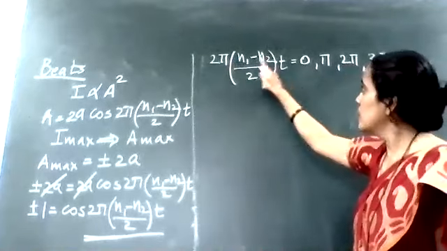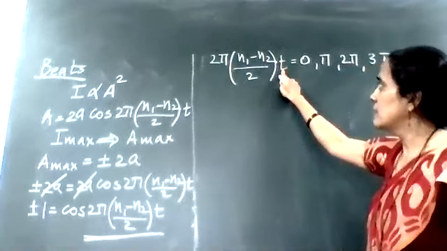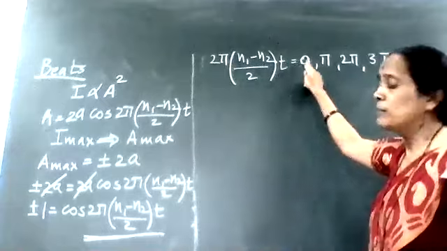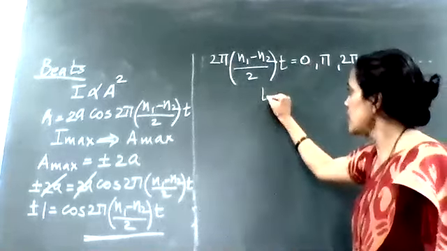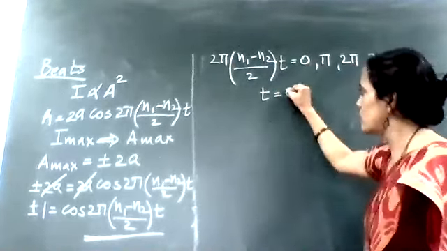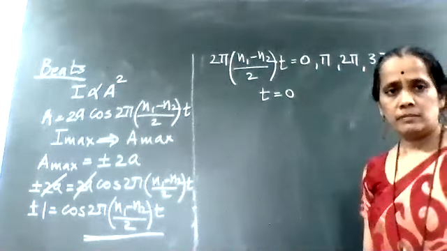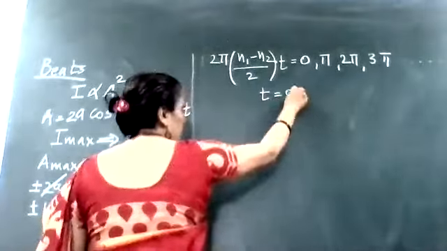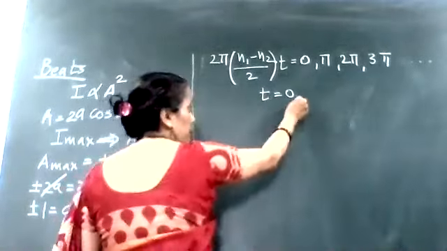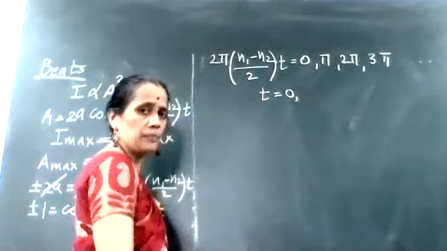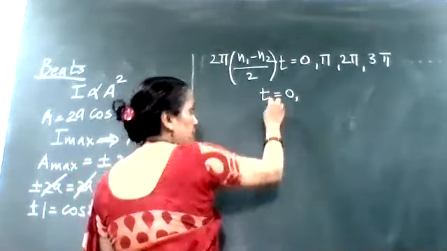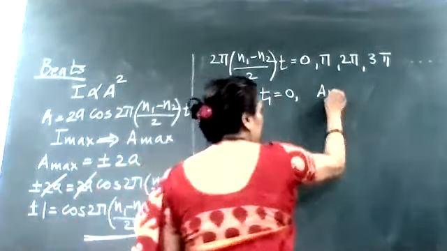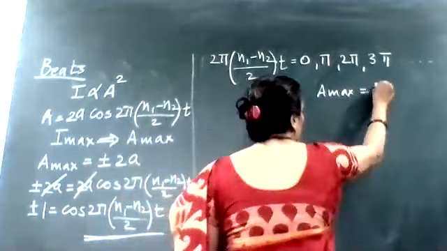What am I getting? This t is equal to nothing but 0. So at first time I am getting this t factor equal to 0. For the maximum value, I am getting maximum amplitude when time t is equal to 0. So this I am calling t1. At t1, I will get A max, which is equal to nothing but 2A.